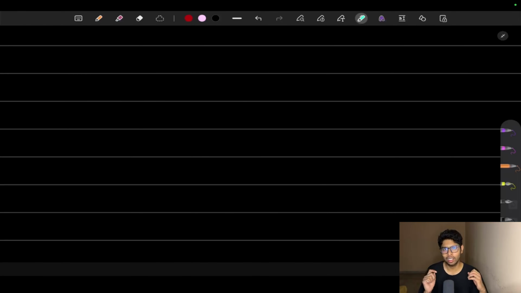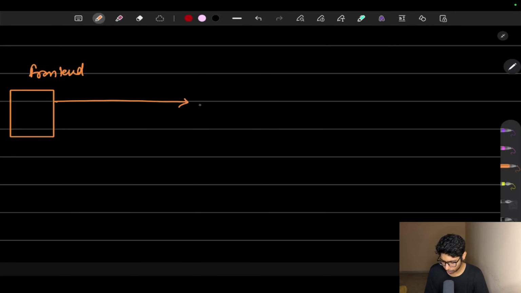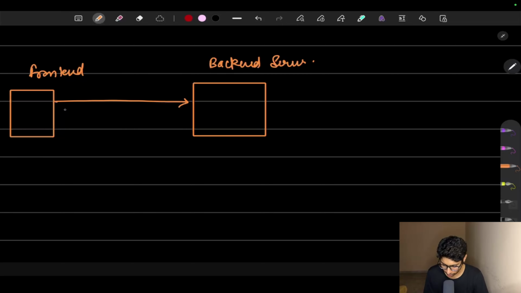So now let's understand every single thing with the help of a diagram. Suppose this is my front end that makes an API call to our backend server. Now suppose everything is happening in JSON right now. So let's see what is happening internally. This is my UI. First of all, the front end will request every single thing in the form of JSON, which is human readable, a text format. That text is transferred with the help of an API.